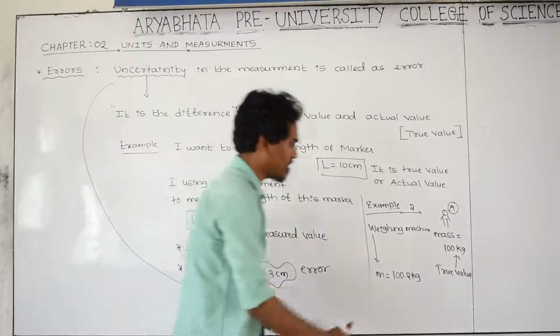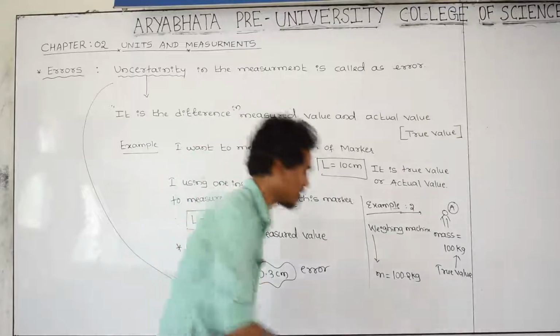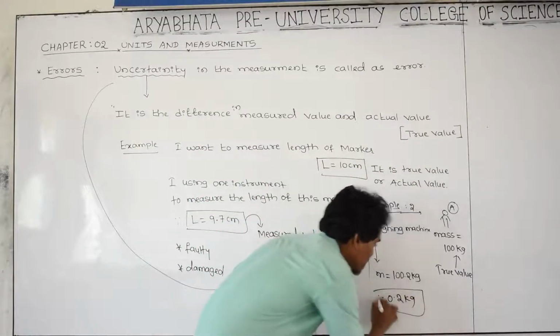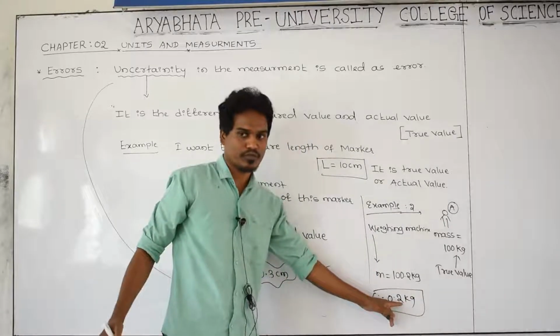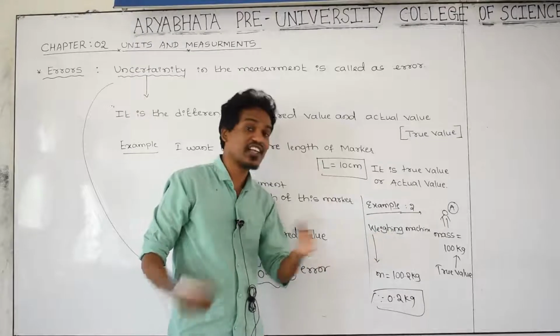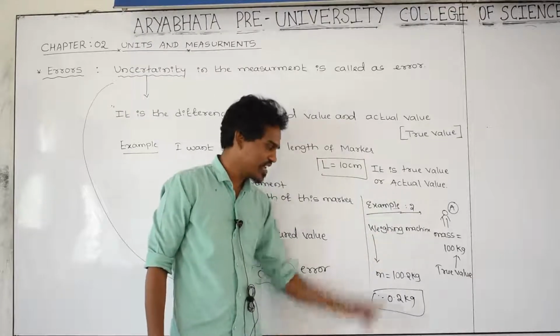Getting? Let us take this value minus this value, 0.2 kg. Therefore 0.2 kg, that the machine is giving extra value. Is it real? This is not real. Therefore the machine has an error. Here the machine has an error. How much error does it have?